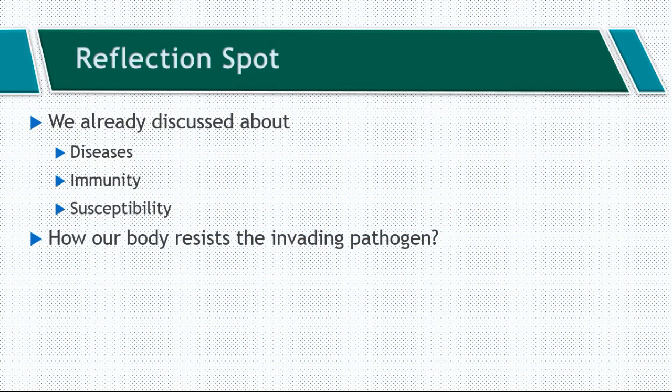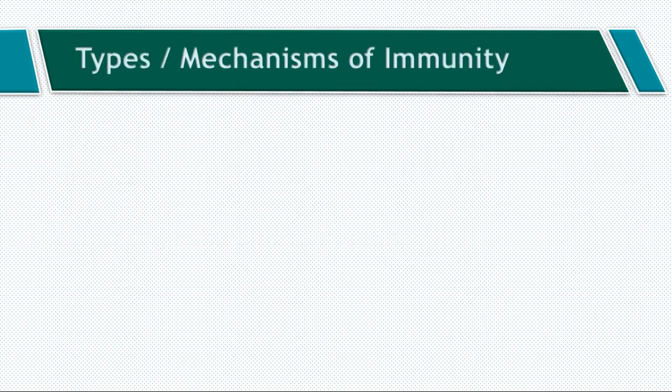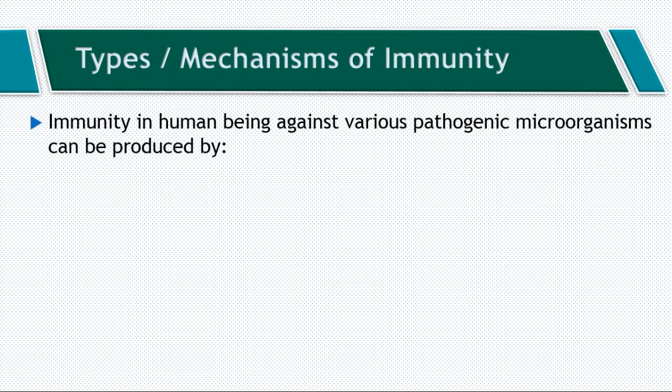So we will find the answer here by discussing mechanisms of immunity. Immunity in human beings against various pathogenic microorganisms can be produced in two different ways. The first way is phagocytosis and the second is antibody formation. So we will discuss these one by one.